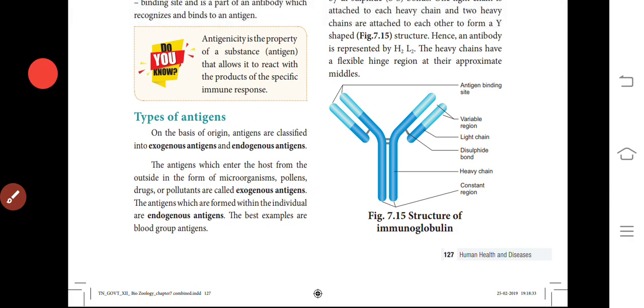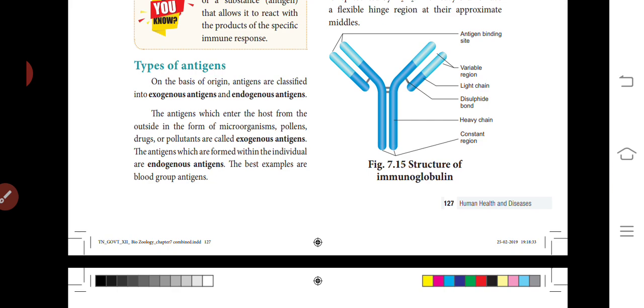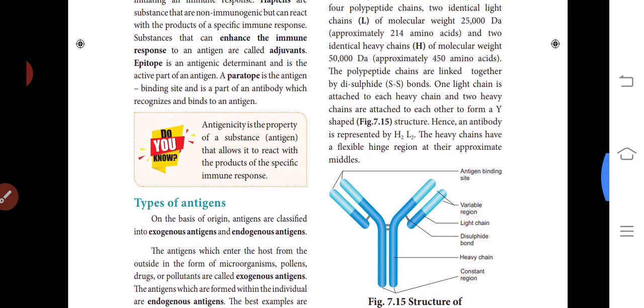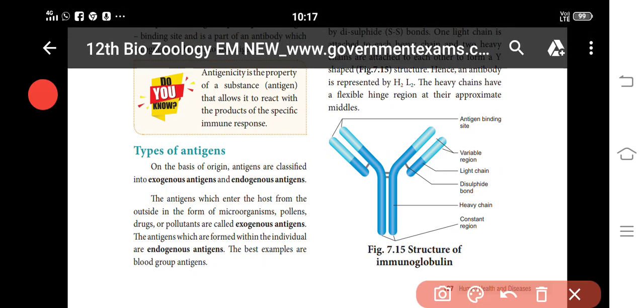Next, the types of antigens. Antigens are classified into exogenous antigens and endogenous antigens. Antigens which enter the host from the outside in the form of microorganisms, pollen, drugs or pollutants are called exogenous antigens. Antigens which are formed within the individual are endogenous antigens. The best example is blood group antigens. So antigens have these two types, exo and endo.